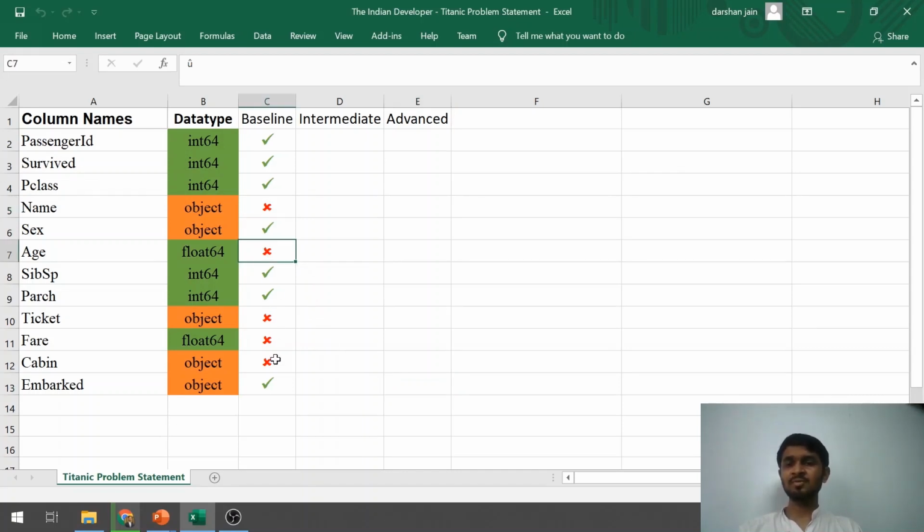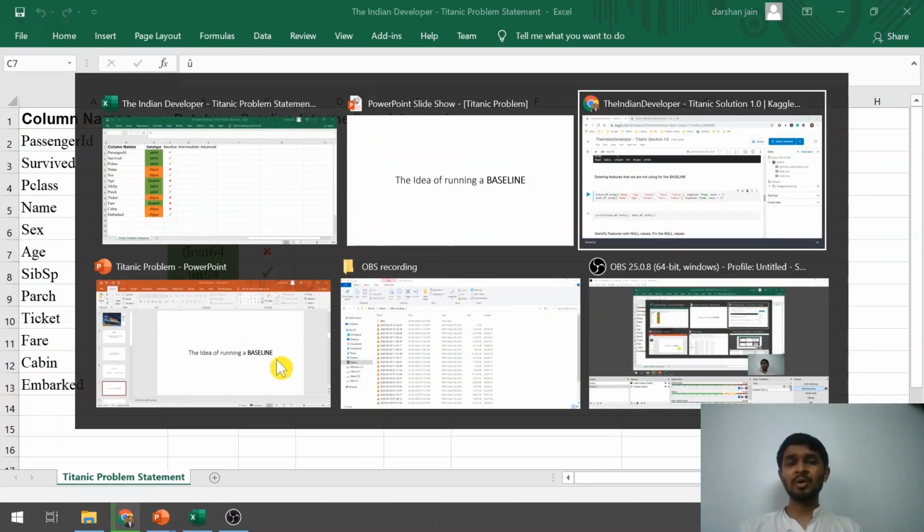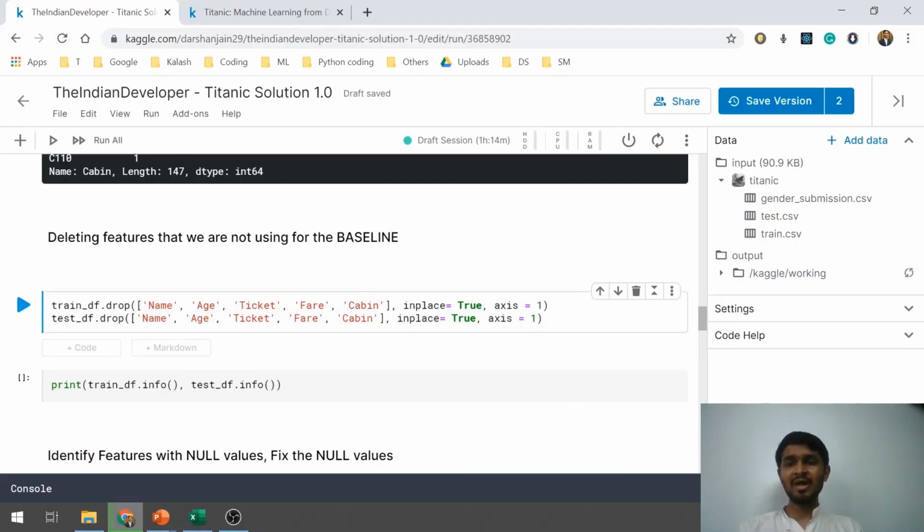So these are the columns that are marked in red, which we will not be using. So let me quickly go and drop these columns. I have written a piece of code here where I'm mentioning all the column names that I'm dropping. I've written inplace equal to True, which means this will do the dropping here itself and not into a new variable. And I've given axis equal to 1, which means I want to do it on a column level. I'm doing this for both the variables, that is train df and the test df. So let me run it quickly.